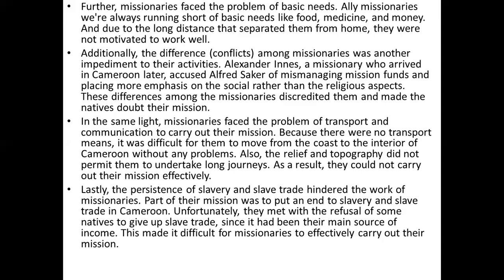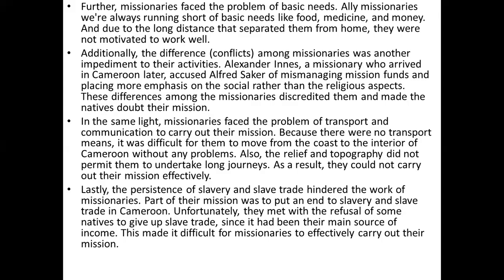In the same light, missionaries faced the problem of transport and communication to carry out their mission because there were no transport means. It was difficult for them to move from the coast to the interior of Cameroon without any problem. Also, the relief and topography did not permit them to undertake long journeys. As a result, they could not carry out their mission effectively.